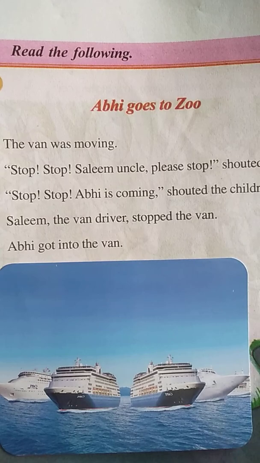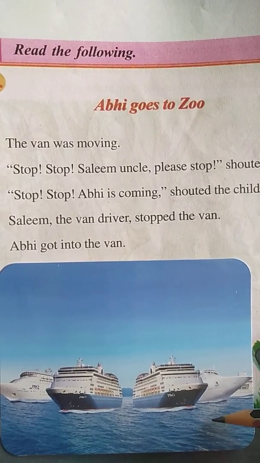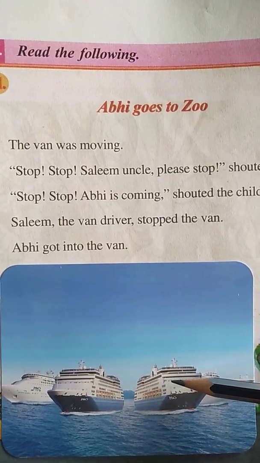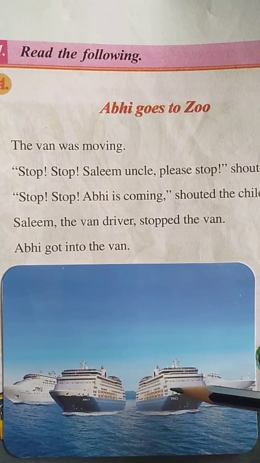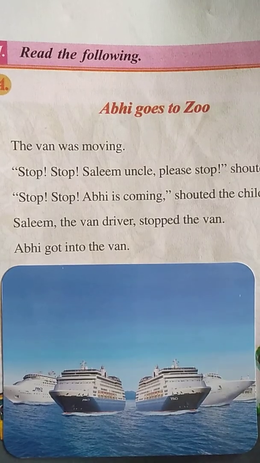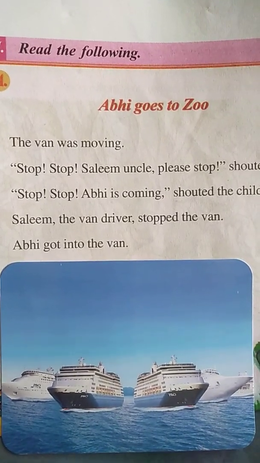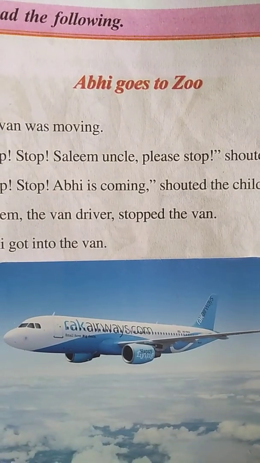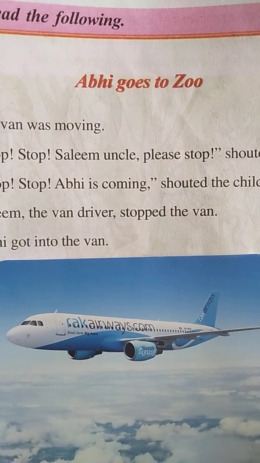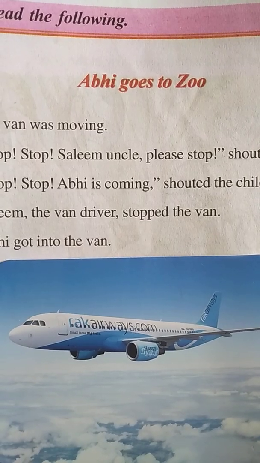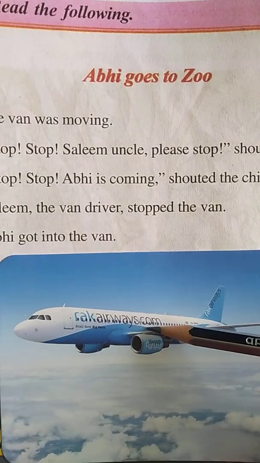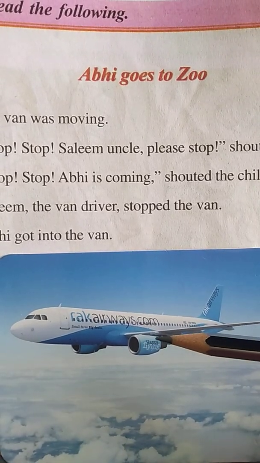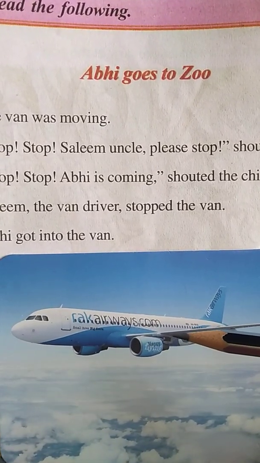So water transport means the vehicles which sail on water are called the water transport. The example is in front of you only. This is called the ship which sails on the water. That's why it is called the water transport. And next is air transport. Air transport means the vehicles which fly in the air. Here the example of air transport is an aeroplane which flies in the air. That's why it is called the air transport.